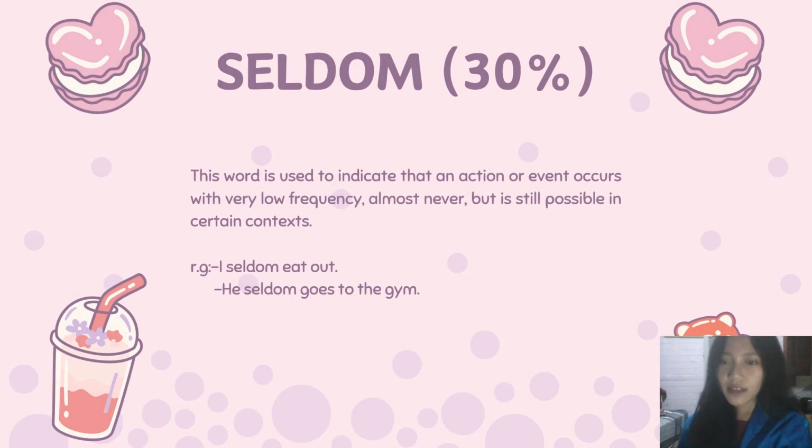Next is seldom. This word is used in the same way. For example, I seldom eat out. And the second example is, he seldom goes to the gym.